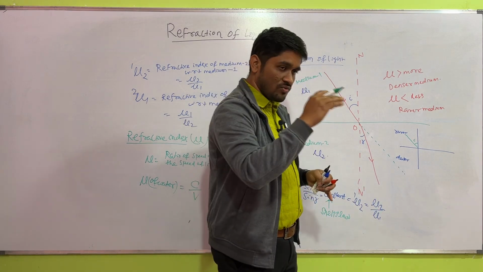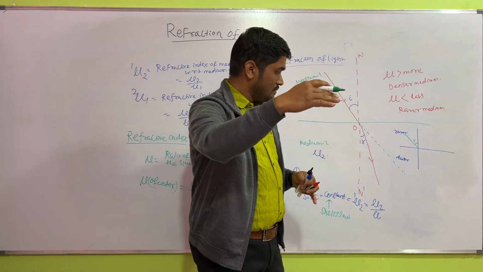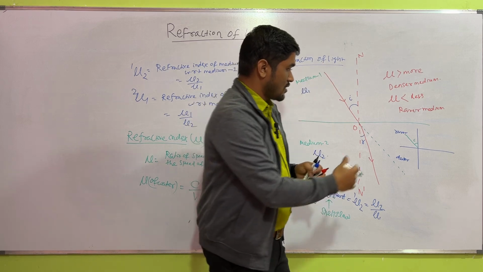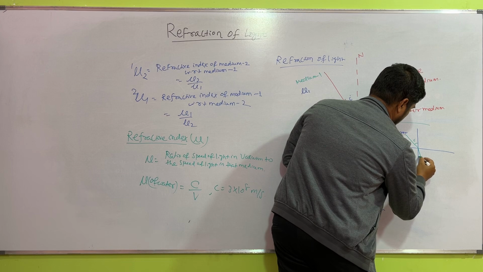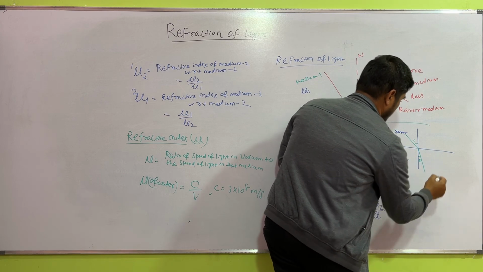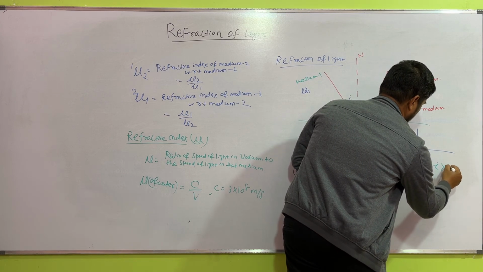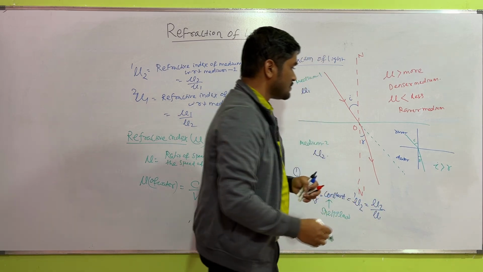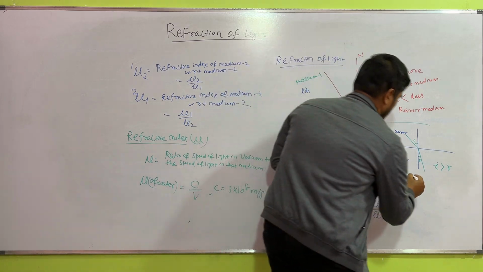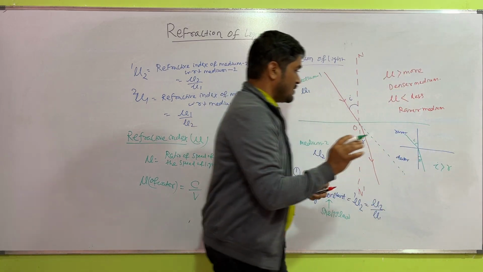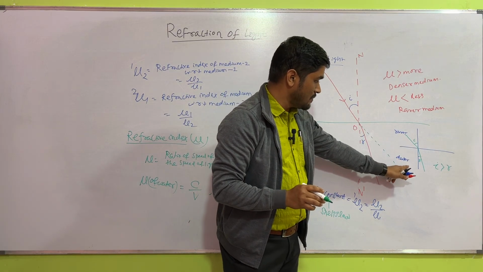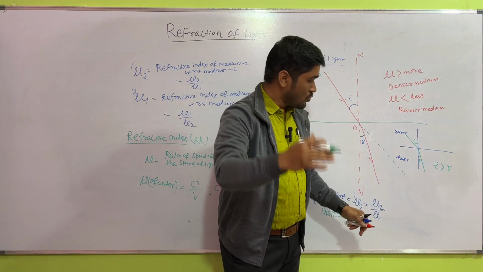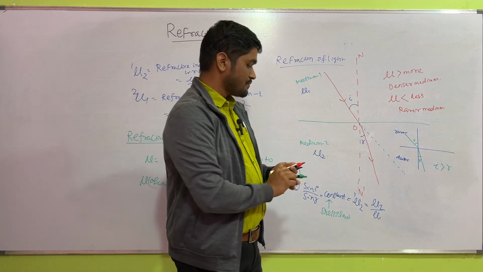For that case, the ray of light will move towards the normal. This will be the path of the ray R. Here I is more than R. Clear? When the ray of light travels from rarer to denser medium, then it moves towards the normal.